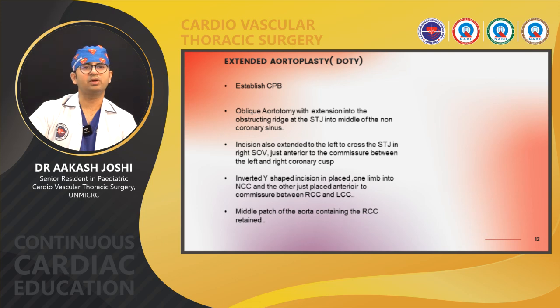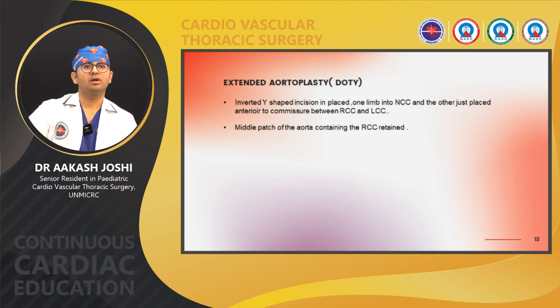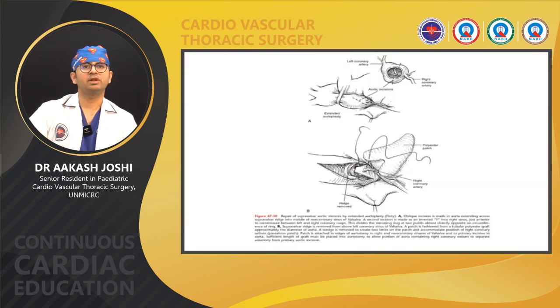The middle patch of the aorta containing the RCC is retained, and an inverted Y shaped incision is placed, one into the NCC and the other anterior to the RCC and LCC. The middle patch of aorta is retained. In this image we can see the aortic incision between the left coronary artery and the right coronary artery, and one incision is taken into the non-coronary sinus, whereas the supra-aortic ridge is removed from above the coronary sinus of Valsalva, and a patch is placed to relieve the aortic stenosis.